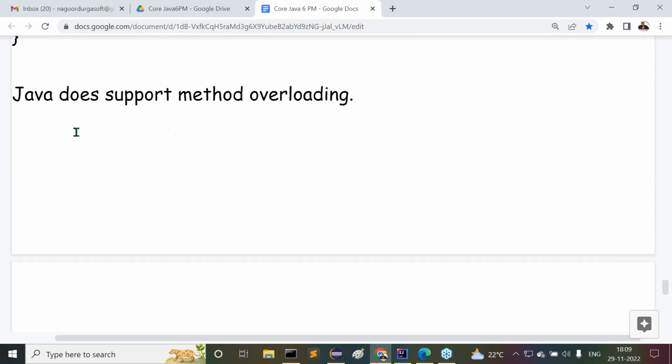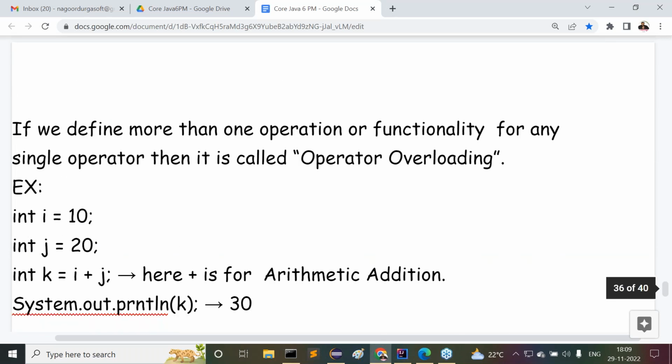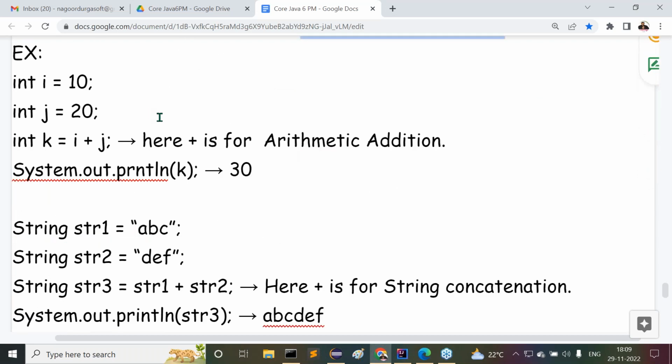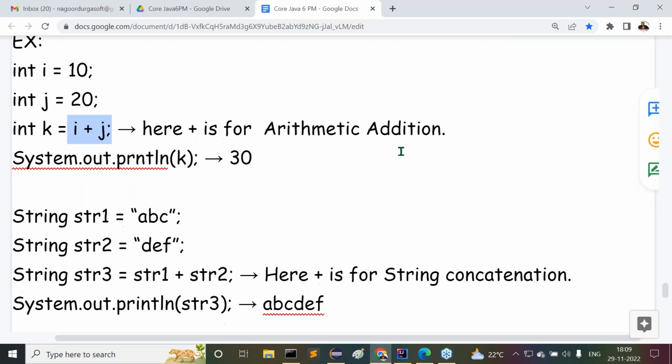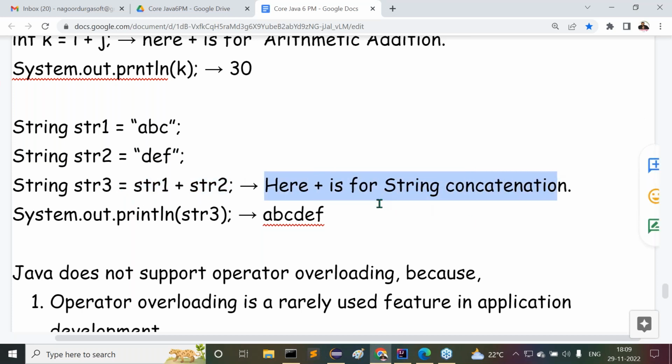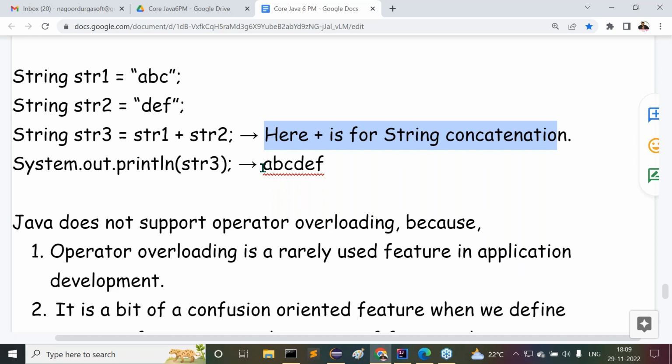Java does support method overloading, where we are not getting any confusion. But if we define more than one operation or functionality for any single operator, then it is called operator overloading. For example, int i = 10 and j = 20, int k = i + j. Here plus is for arithmetic addition. System.out.println(k), we get 30. String str1 = "abc", String str2 = "def", String str3 = str1 + str2. Here plus is for string concatenation. System.out.println(str3), the output is abcdef.